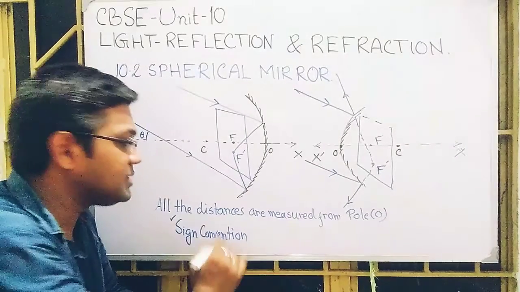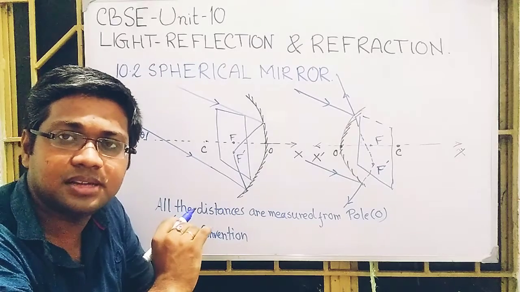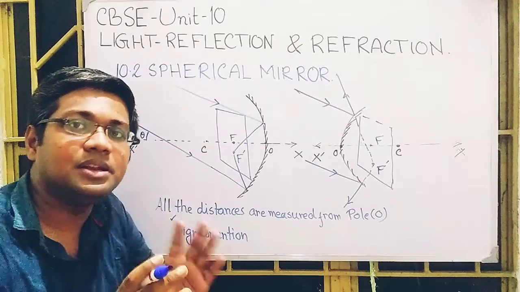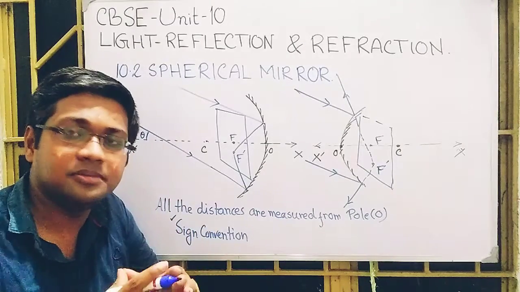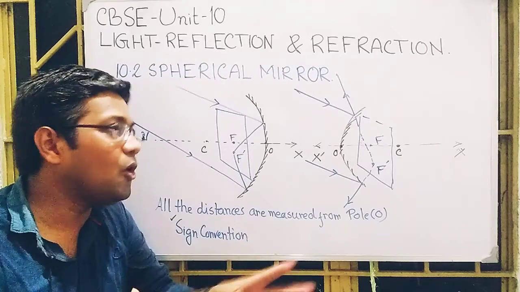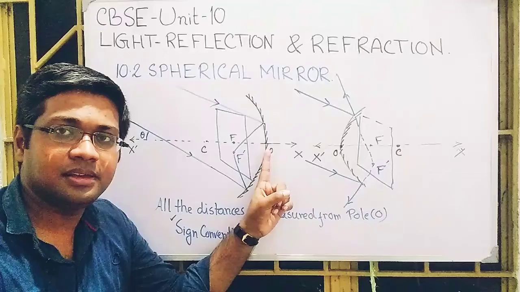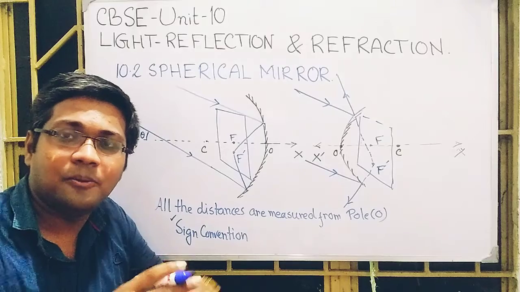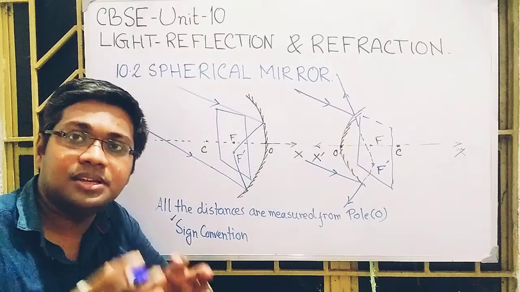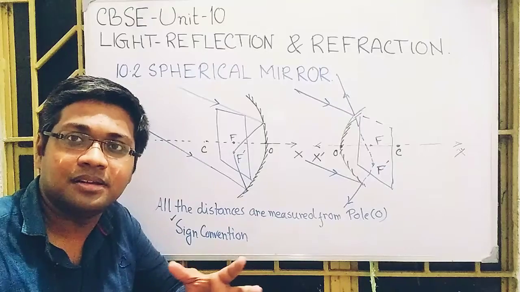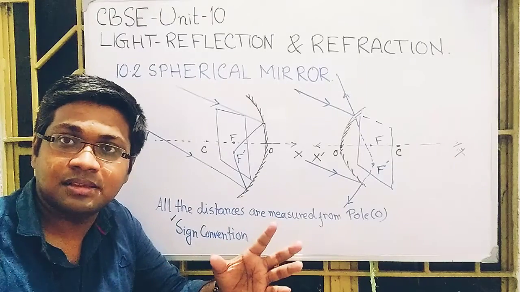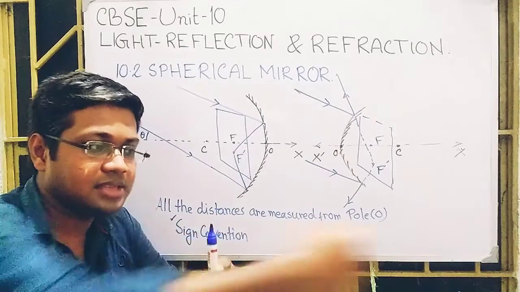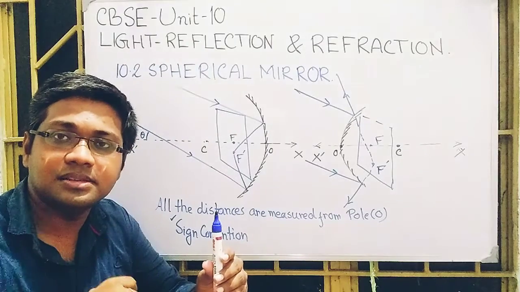This convention is called the sign convention. If we measure a length, what is the sign, positive or negative? There is one internationally accepted convention, and I am going to tell you, and it is very easy to understand. All distances are measured from O. Now, just consider in your mind what you have done in drawing graphs in mathematics. You have considered two axes, the x-axis and the y-axis. This is O, this is the x-axis, and the vertical axis is the y-axis.